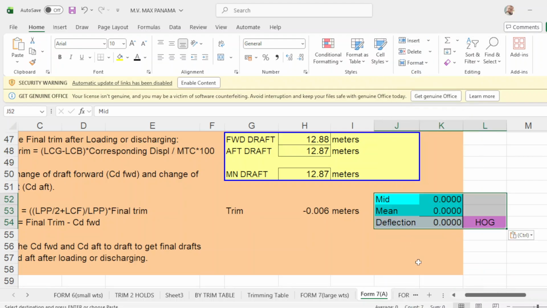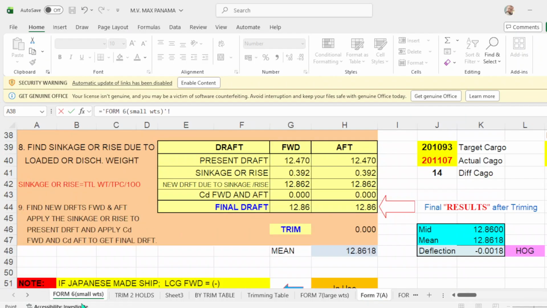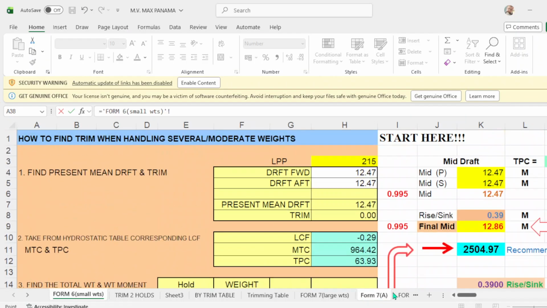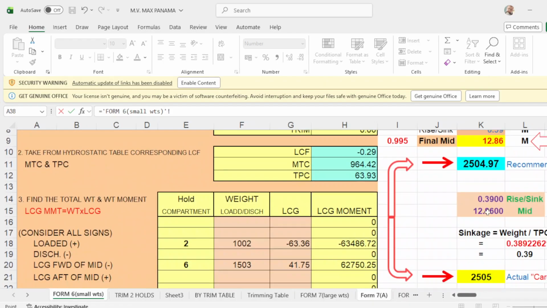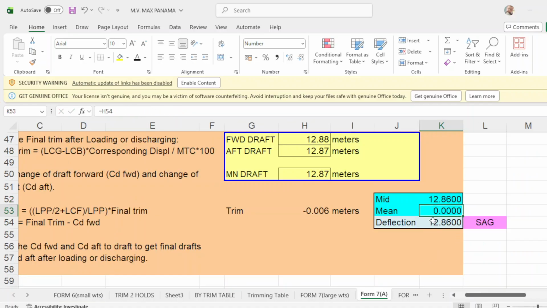Paste. Okay. Then you put your equals. What is your mid? Your mid is, click this one. I mean this one. And your main is equals. This will be your main. Okay. So you have here a deflection of 0.1.